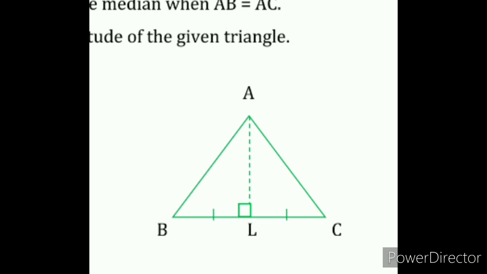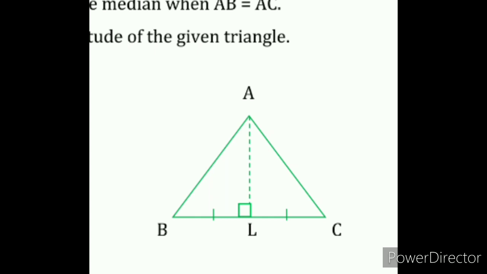At the same time, it divides the base BC into two equal parts. That is, BL is equal to LC. It means that L is the midpoint of side BC. Therefore, we can say AL is the median also.